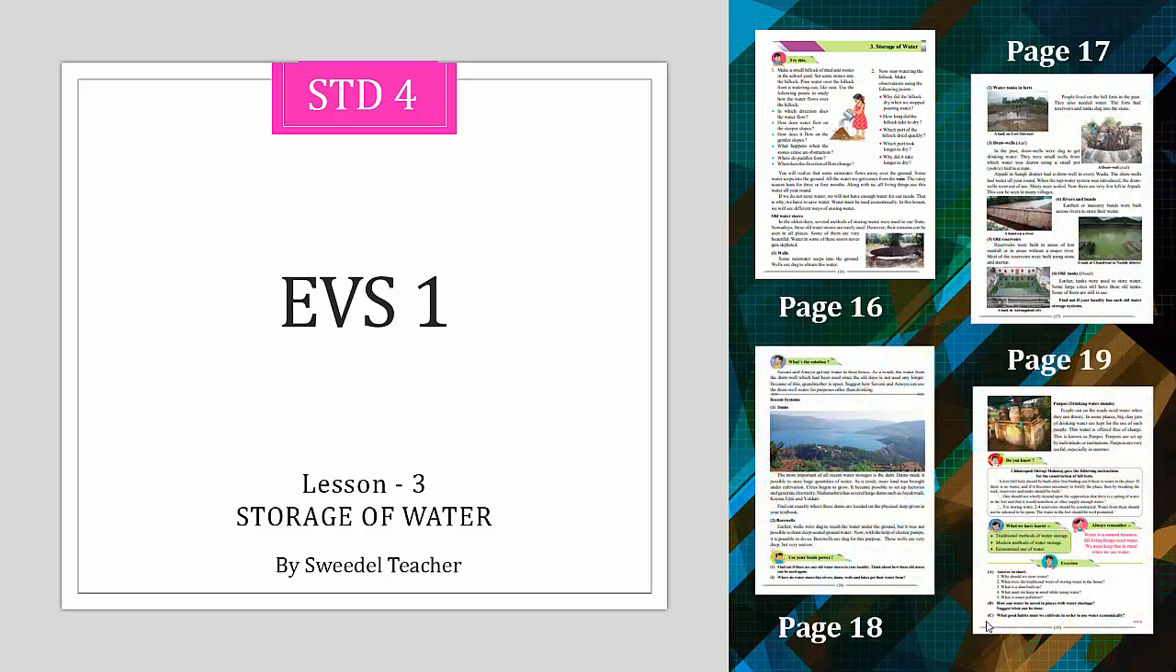Today we will read and understand lesson number 3, Storage of Water from EVS 1 for standard 4. I have also added textbook pages for reference.